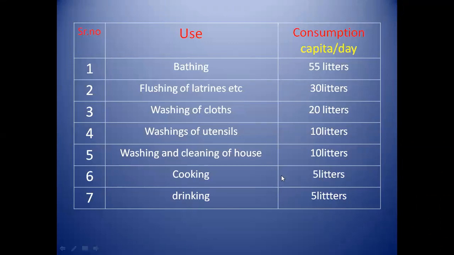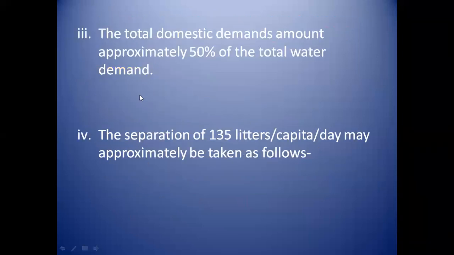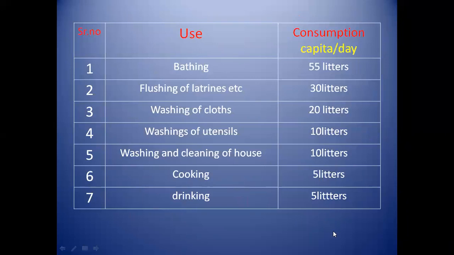This amount of water is given in the IS code. It may vary from person to person. There is a total of 135 liters of water required for one person daily in domestic use. Hope you all get the domestic water demand. It might change from person to person. Now I hope you understand the demand of water for domestic purpose.